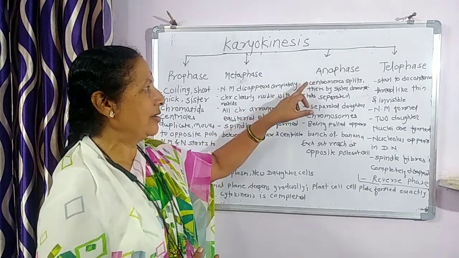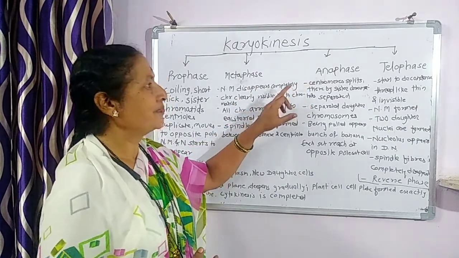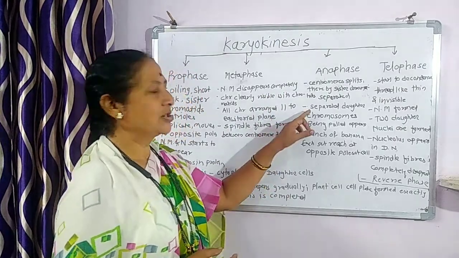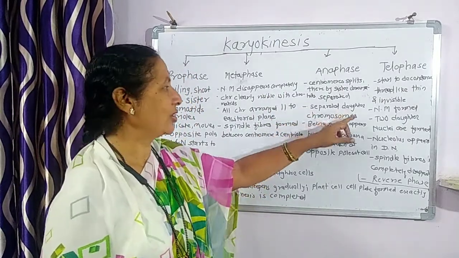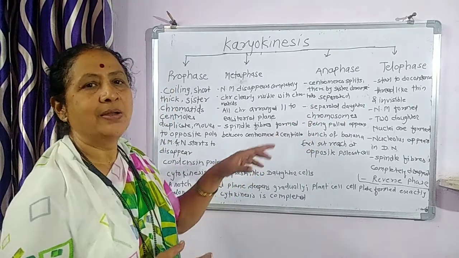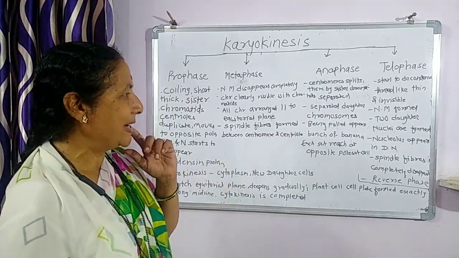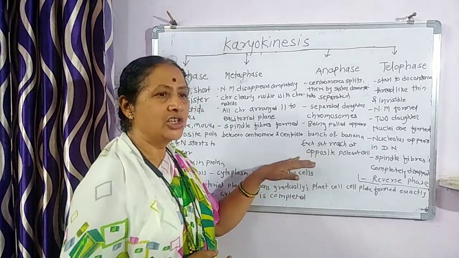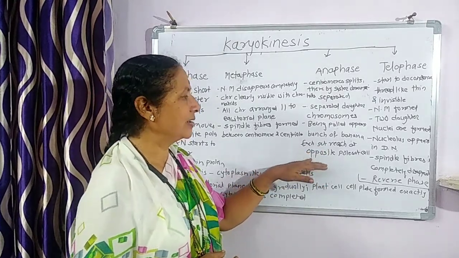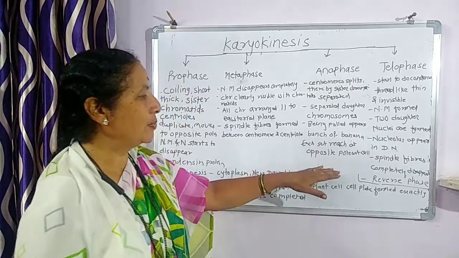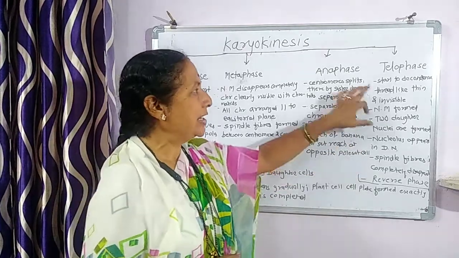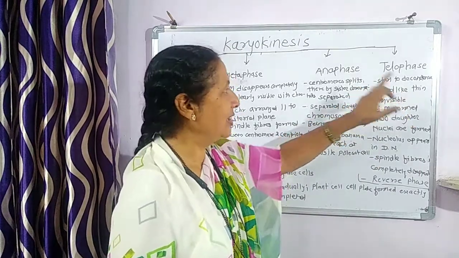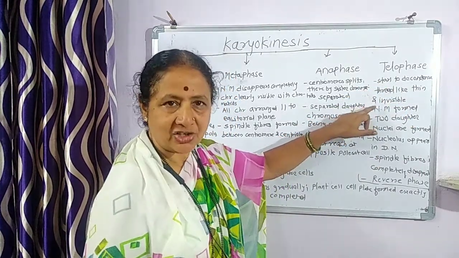Then in the anaphase, the chromosome splits and the sister chromatids are separated. The separated daughter chromosomes are pulled apart, and it looks like a bunch of bananas. Each set of chromosomes moves towards the opposite pole of the cell. In the telophase, it starts decondensing. Thread-like thin structures are there.